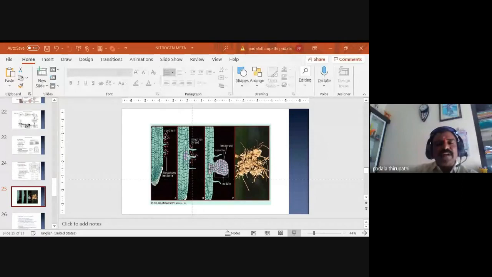Through this tubular structure the bacteria enter into the root hair and the root, and the bacteroid, the globular nodular structure, contains the Rhizobium leguminosarum bacteria, and the nodule looks like a globular structure outside the region of the root.